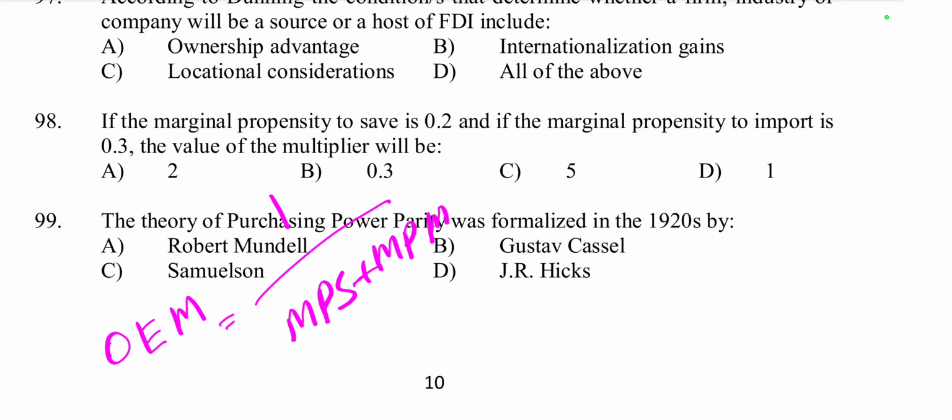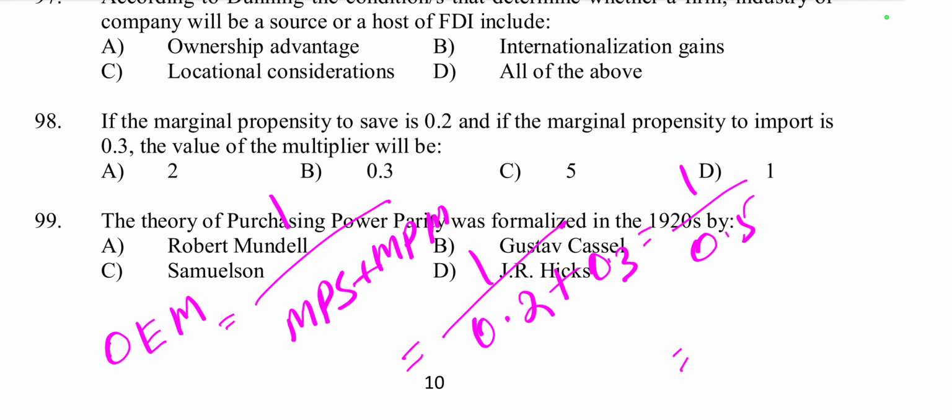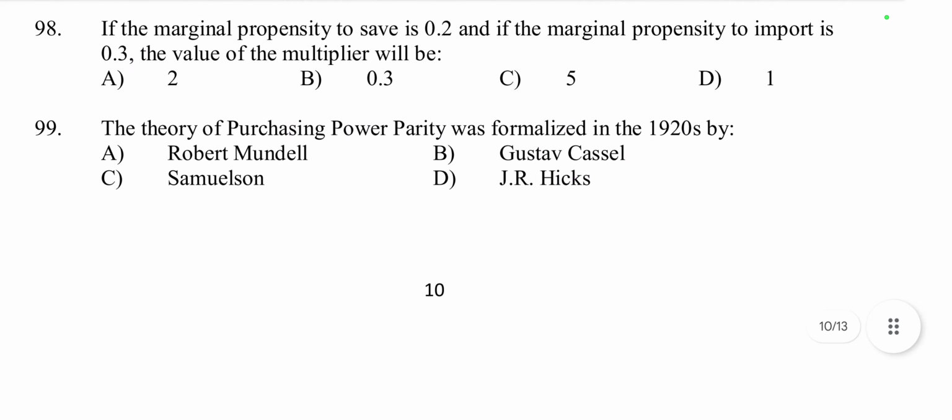So 1 by MPS, marginal propensity to save, that is 0.2, plus marginal propensity to import, MPM, that is 0.3. So 1 by 0.5, or we can say 10 by 5. So 2 is the right answer. So option A is the right answer here. Then question number 99.